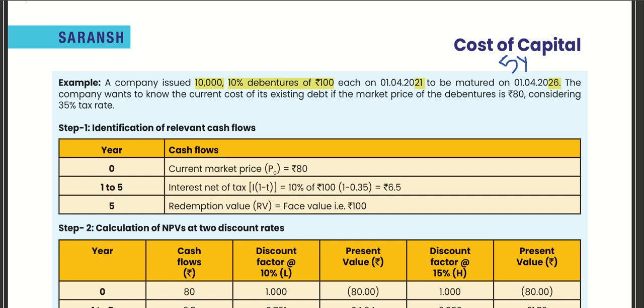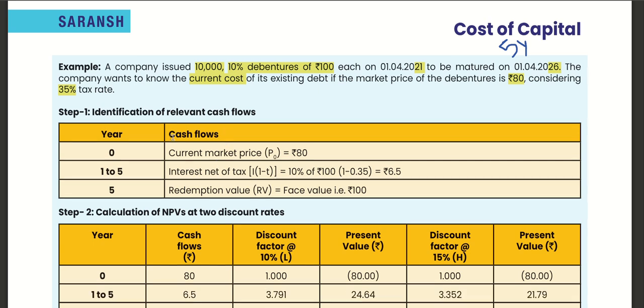The company wants to know the current cost of its existing debt. If the market price is 80 rupees, what is the current cost of its debt, considering the tax rate is 35%? What amount are we actually paying?